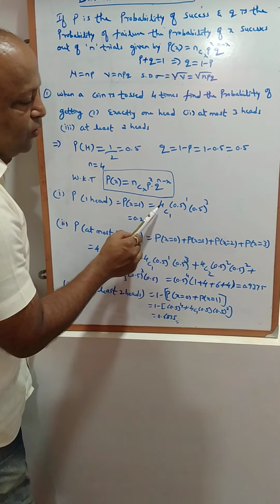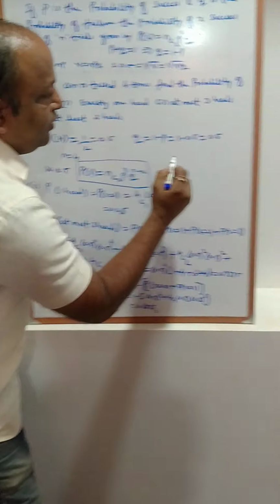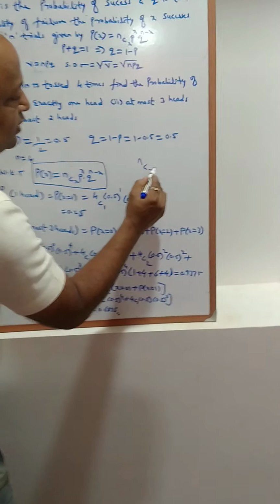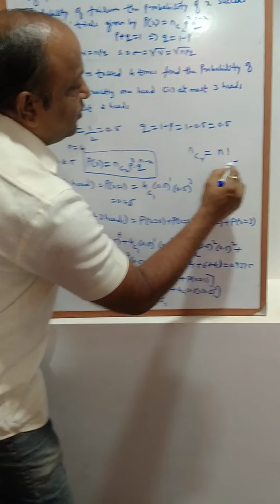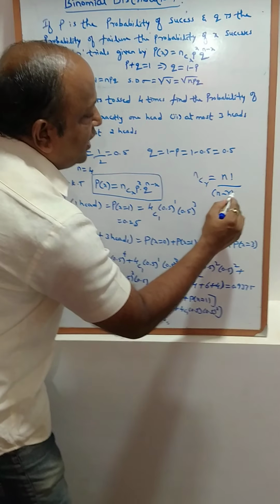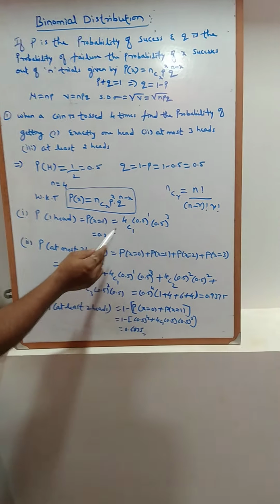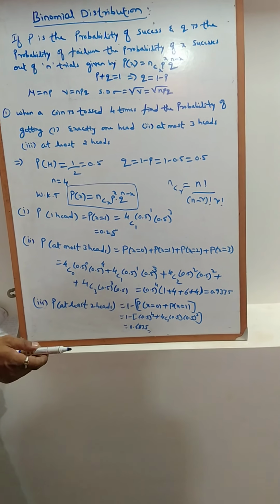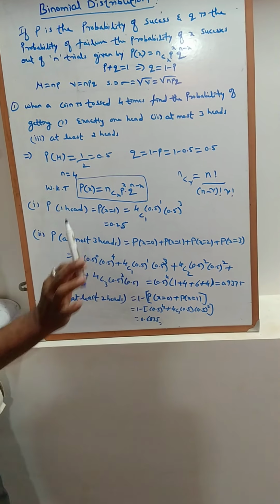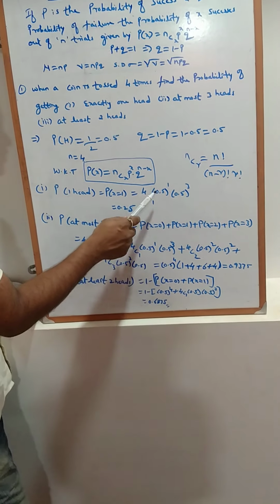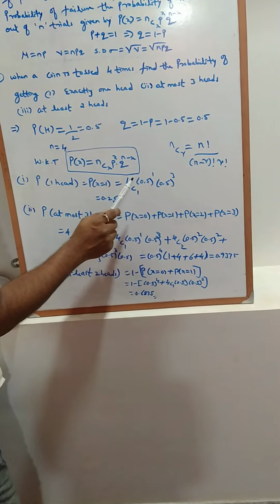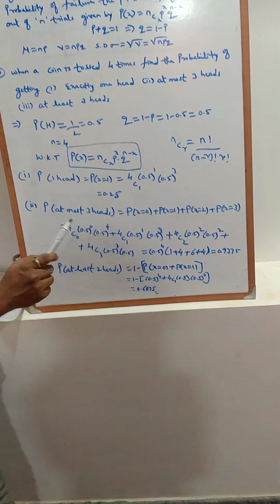The next point is how to find this 4C1. By using the formula nCr, that is n factorial upon n minus r factorial into r factorial. So this formula you have to apply, then you will get the 4C1 value, that is 4 only. Now use the calculator and calculate this part, then you will get 0.25.